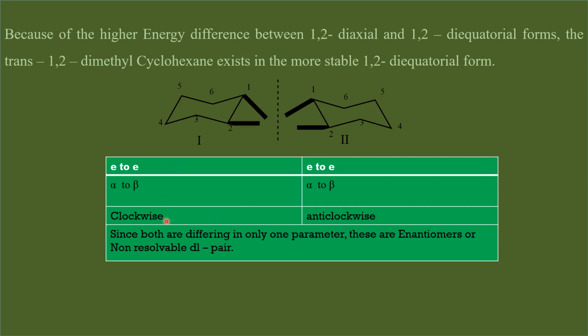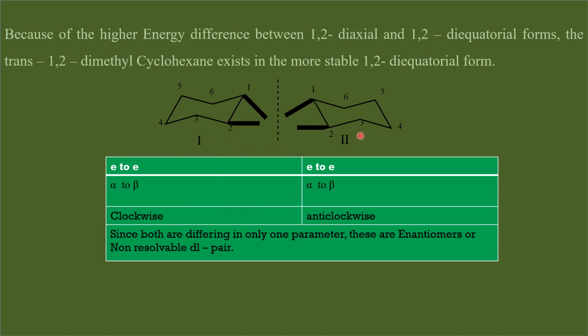Now look at the 3 parameters. The first parameter is fixed by S, so we need not bother about that. That is the same for both. And for the second and third, the second one is same for both and the third one is different. If there is only one difference in these two parameters, these are enantiomers or DL pairs. Therefore, in these two cases, there is only one difference. This is same and this is different.